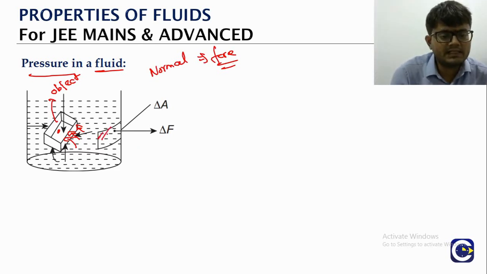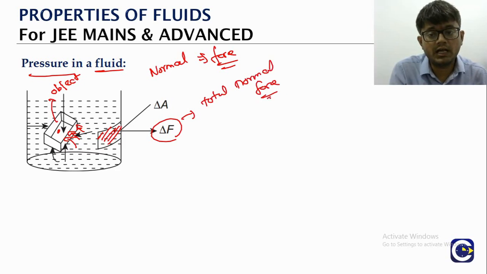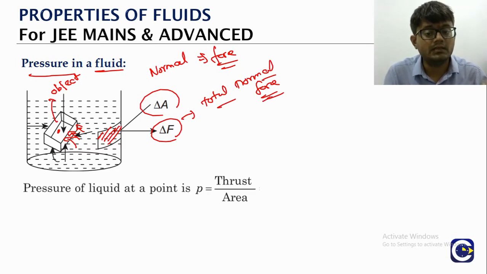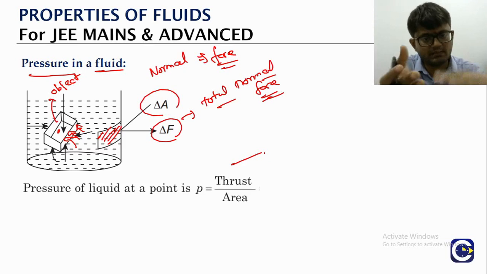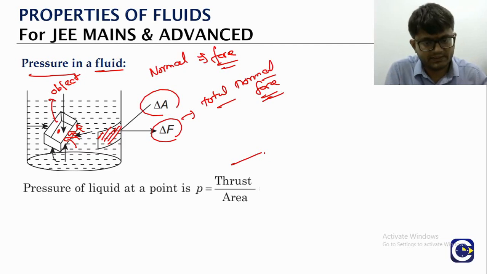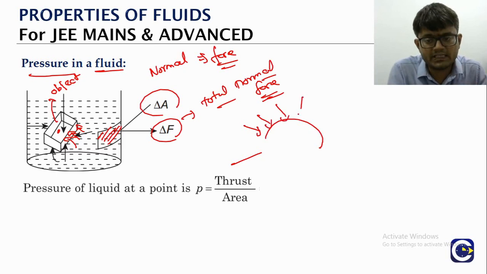If it is water, that is the liquid outside, we will call it the hydrostatic pressure. Okay, but yeah, there will be a force acting normal to the surface of the object. So if you take one such surface of the object, let us say the total normal force acting on that surface area delta A. Then the total normal force, if you add it up, that is what we will be referring to as the thrust. So thrust is nothing but we simply have to add up all the normal force acting on the surface. So the difference is when we say adding all the normal force, think about it. If you have a surface like this, each and every place the force will be acting normal.